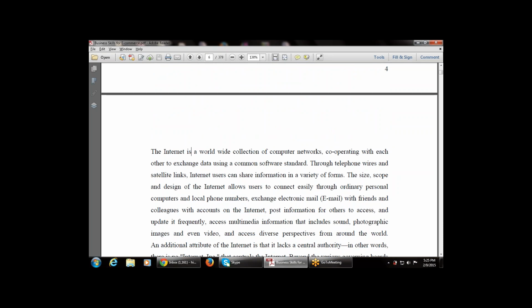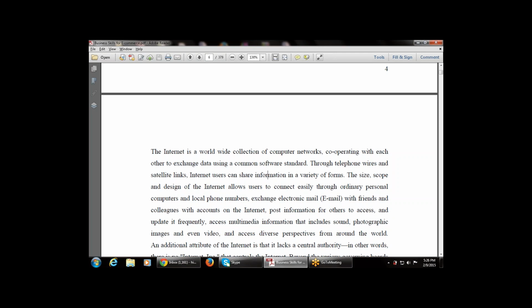First of all there is a computer, which performs operations electronically. When we collect multiple computers, that becomes a network, a computer network. And whenever we combine multiple networks, that is known as the internet. So the internet is a worldwide collection of computer networks cooperating with each other to exchange data using a common software standard.